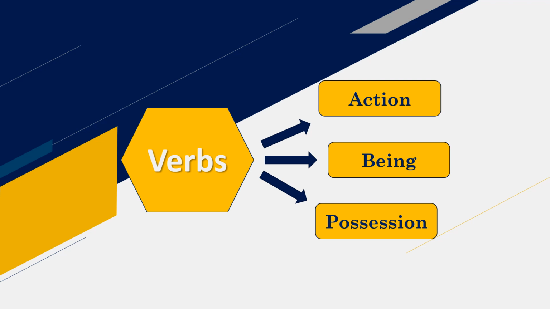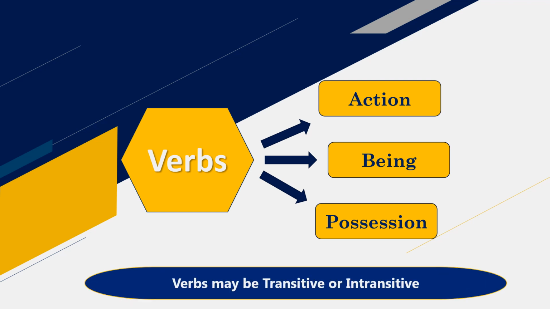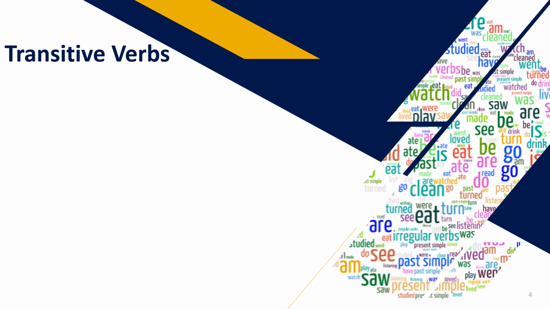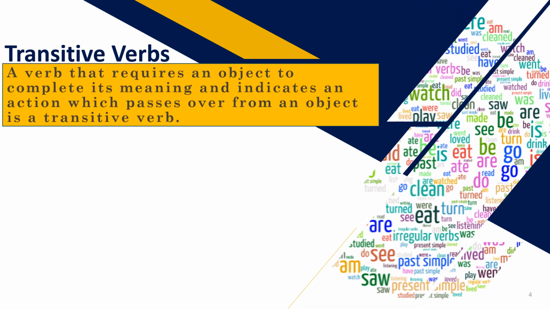But we can also classify verbs as transitive and intransitive verbs. In this video, we will just focus on transitive and intransitive verbs. Let us see what are transitive verbs. A verb that requires an object to complete its meaning and indicates an action which passes over from an object is a transitive verb. That means a verb which requires an object to complete its meaning, that is a transitive verb. We can understand better with the help of an example.